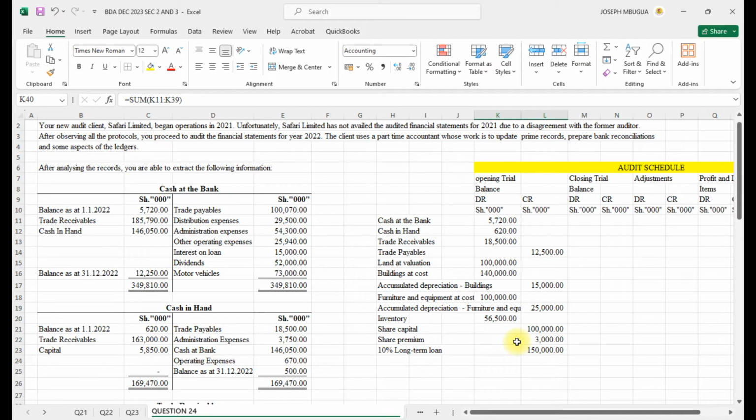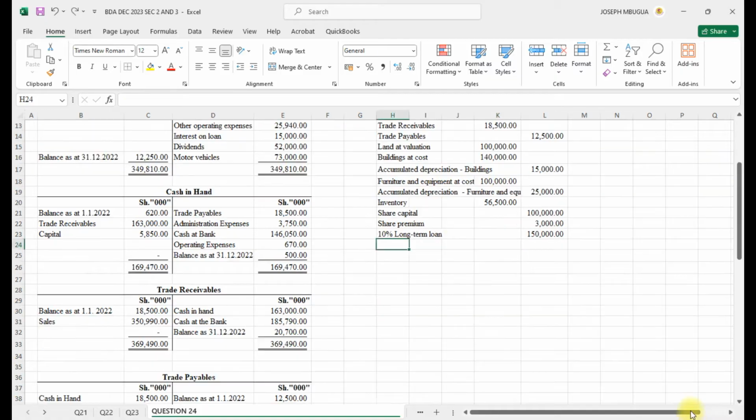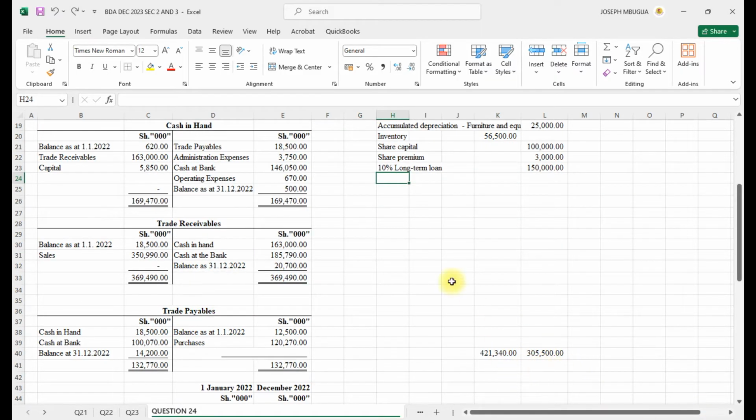Already you have started with cash at bank, which was 57 at the beginning. Okay, so you have seen it has not balanced. Let me first fix the other values that we are expecting.